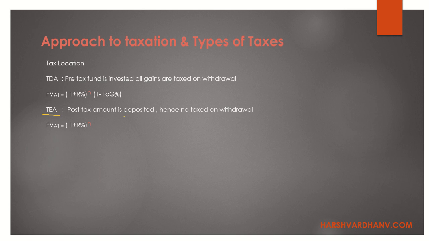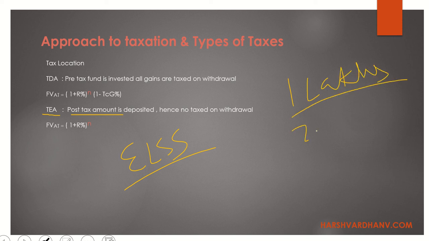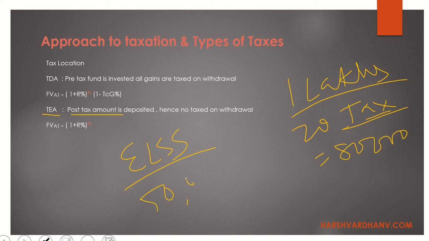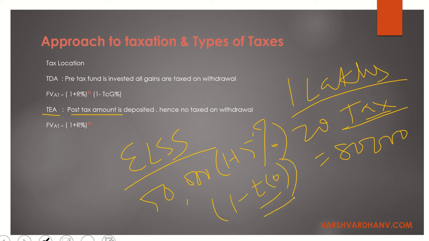Opposite to that is the exemption account. Why? Because the post-tax amount is deposited. So suppose I want to invest in ELSS, equity linked savings scheme, and I am getting a salary of 1 lakh per month, and I am already paying say 20,000 on my taxes, right? So this is the post-tax amount, 80,000. Now on this 80,000 I invest 50,000, and expected return is again 5%. 1 minus tax over here will be 0. Why? Because I have already paid the tax on my income.